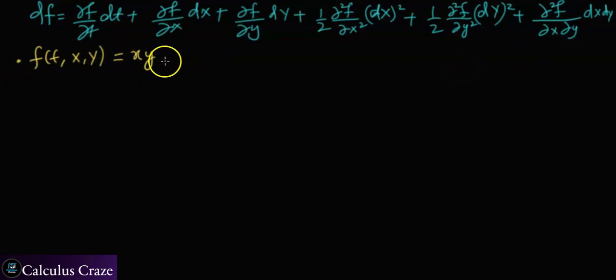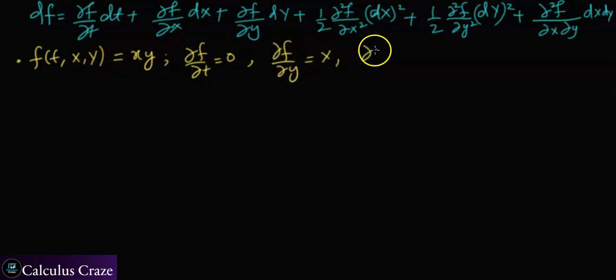What I need is the partial derivative of f with respect to t, which is going to be 0 because it doesn't depend on t. Partial derivative of f with respect to y is going to be x, and partial derivative of f with respect to x is going to be y.